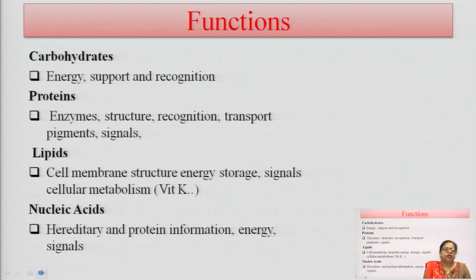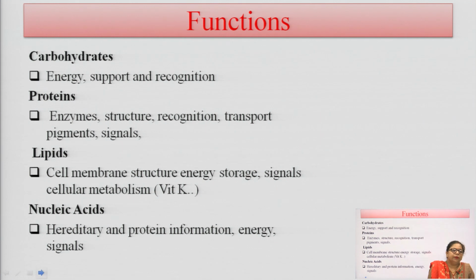They also help in recognition, transport of pigments, and provide signals to our nerves. So, protein is also a very crucial element of our body.